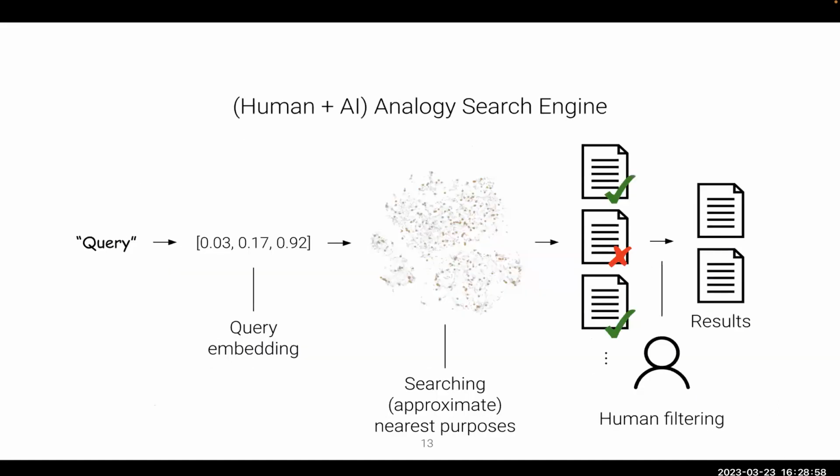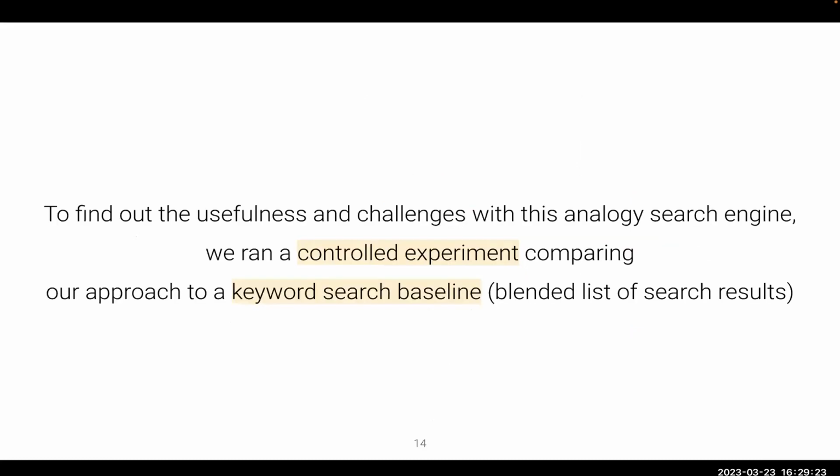Using the similarity index, when the user query arrived at the engine, we first embedded the query with the same encoder, then searched through the index to find near purposes. We realized that due to noise in the purpose extraction phase and the similarity embedding, there were results that were obviously too far to be useful in the control experiment, which we used the human filtering step to remove. Using the output of the AI plus human filtering pipeline, we ran a controlled experiment comparing the analogical search engine with a more conventional scholarly search engine using BM25 keyword search to find out the benefits and challenges.